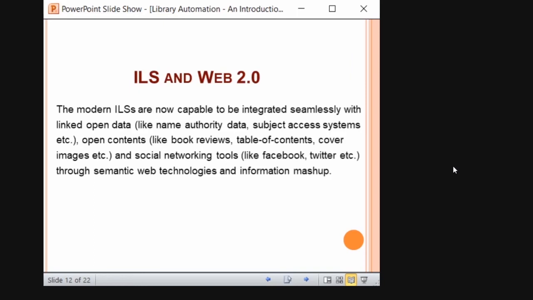So ILS and Web 2.0. You know what is Web 2.0, right? Web 1.0 is one-way communication. I think I have told you this earlier. One-way communication where only the producers of information, like researchers, scientists, and whoever produce new information, will share them on the web. You cannot communicate. Whereas Web 2.0 allows the interaction.